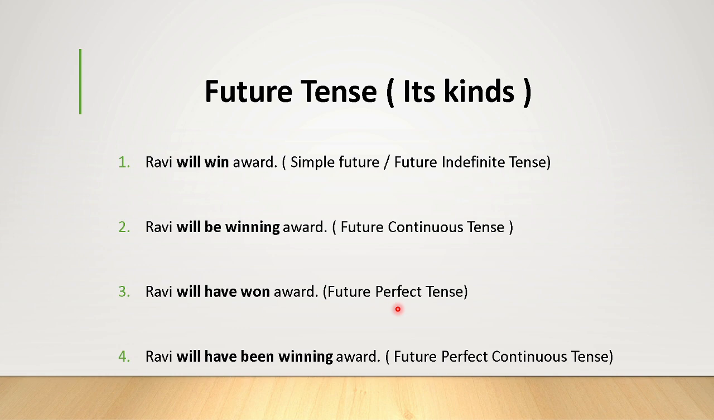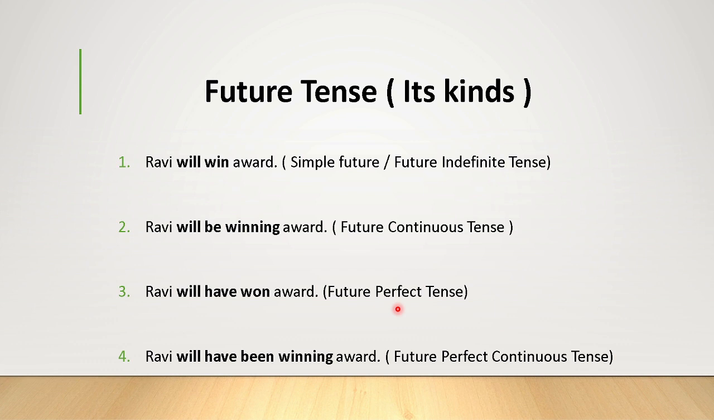Ravi will win award. Simple future tense. It's very strange to look at the examples, isn't it? So, you study, the action is not completed. Ravi will win award, will win award. You see, that may or may not happen, but it is a future one.